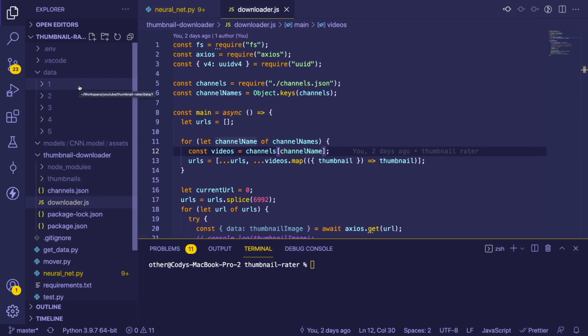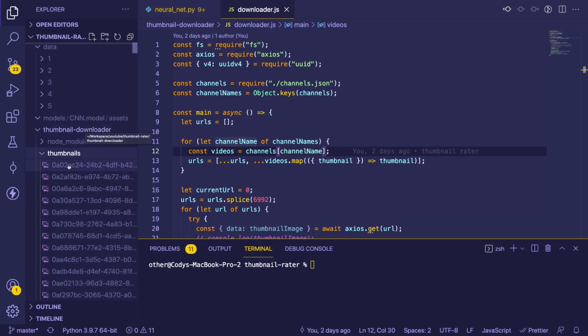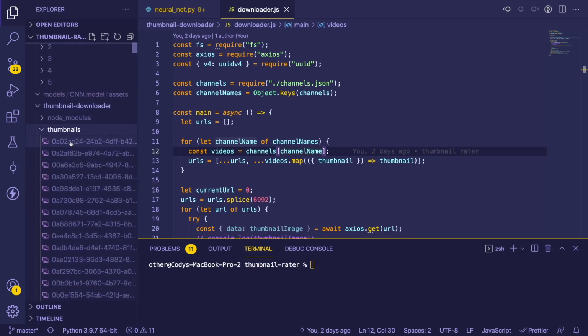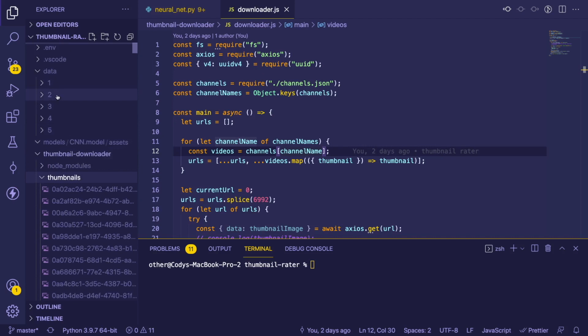The more specific problem I'm trying to share with you all is that I have a huge folder of, I don't know, 5,000, 6,000 thumbnails, and I need to put those into these different subfolders based on how I personally think the thumbnail looks.